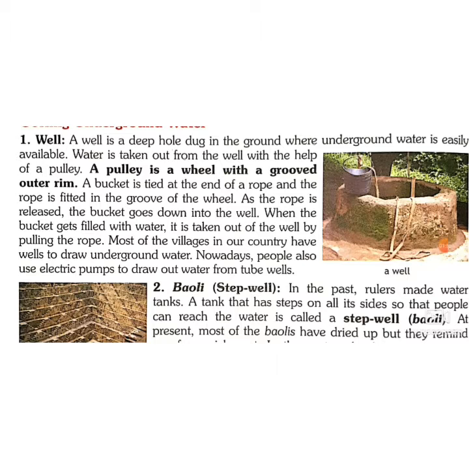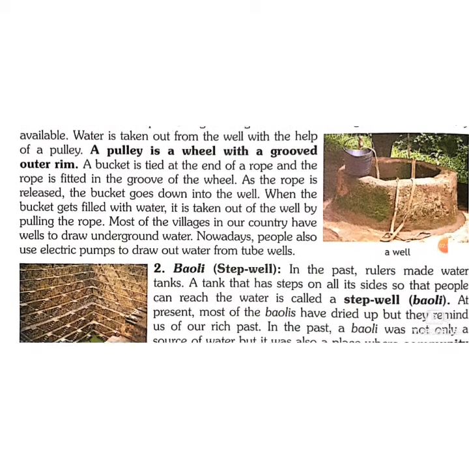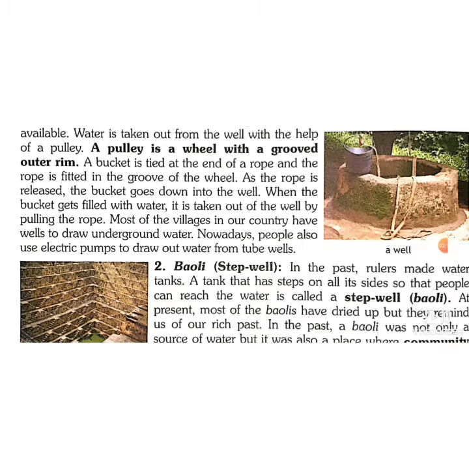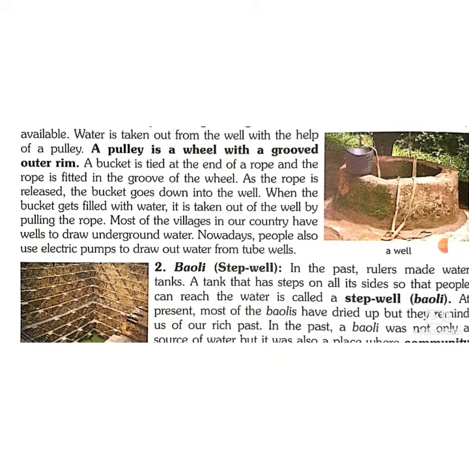A deep hole is dug. Water is taken out from the well with the help of a pulley. A pulley is a simple machine. It is a wheel with a grooved outer rim जिसके ऊपर rope easily घूम सकता है. We have seen this in class 4 also in simple machines. A bucket is tied at one end of the rope and the second end is taken out by pulling the rope by the person.